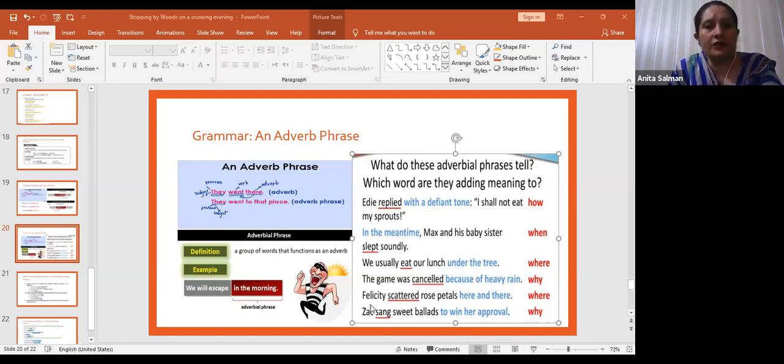Now, where did Felicity scatter the rose petals? Here and there replies to that. So here and there are adverb phrases which are modifying the verb scattered.